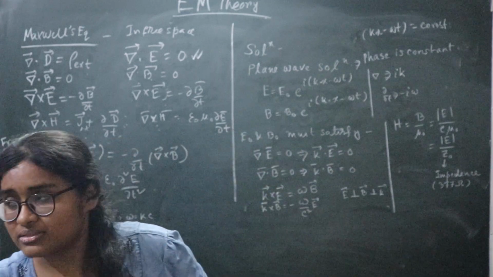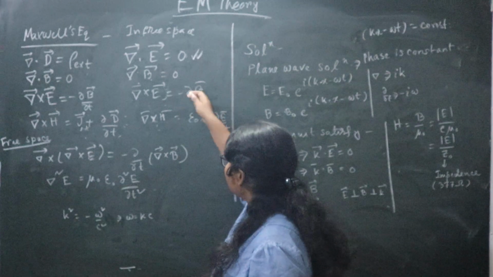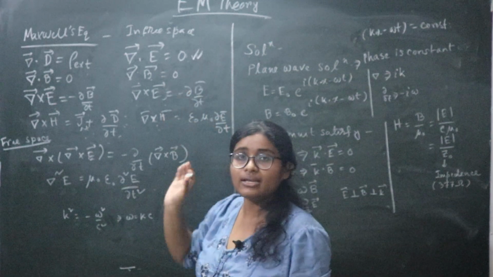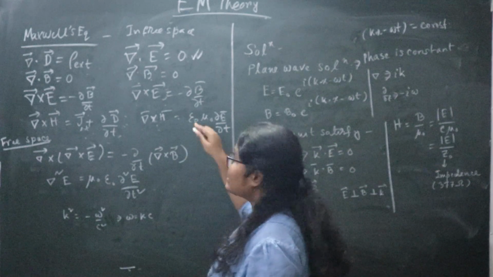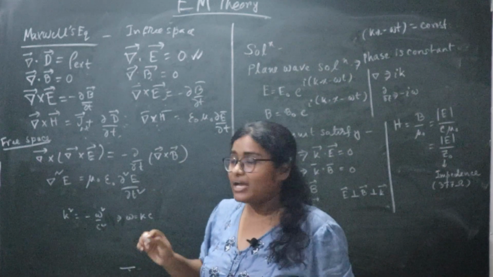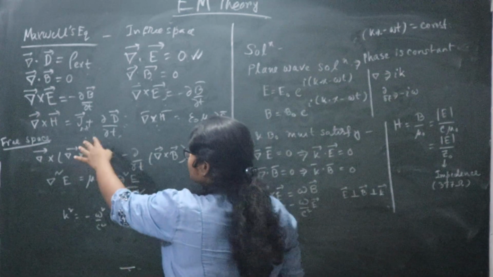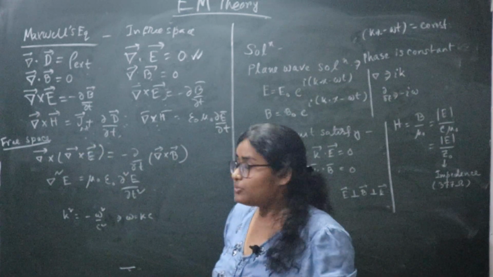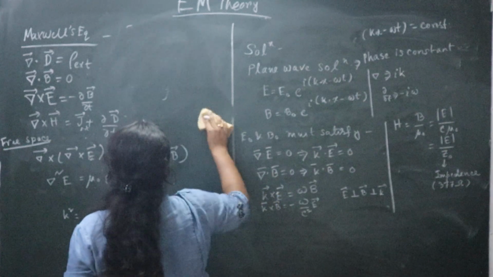Maxwell just tried to know that if Faraday told that the change in magnetic field can generate an electric field, then definitely a change in electric field can generate a magnetic field. So that was his motive. Then he discovered the displacement current. Now from Maxwell we have this theory modification.